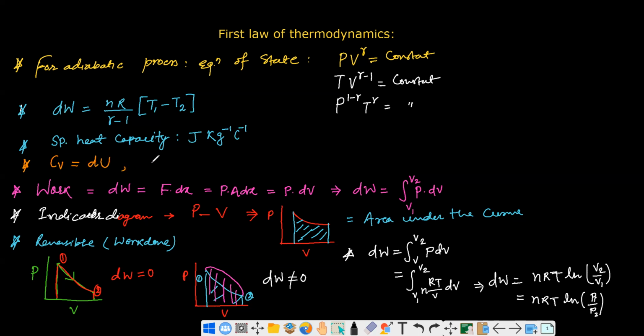But in the other case, if you are supplying heat energy at constant pressure, this supplied heat energy will be utilized to increase the internal energy, and while maintaining constant pressure it also does some work. That's why, if you supply some amount of heat energy that solely increases the internal energy, then definitely this magnitude will be less, or CV will be less. In here both things are happening.